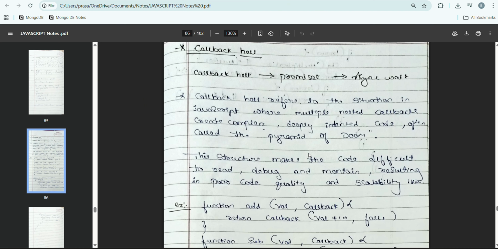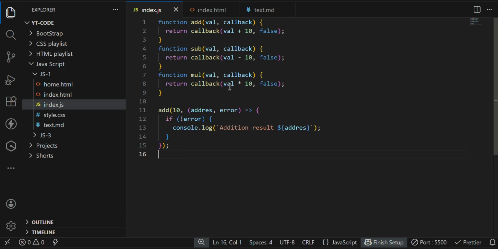For that, currently we are creating functions. Look at the screen. Here we have created the functions, and I created a value and then a callback. Inside it, I have value plus 10 and then a boolean.